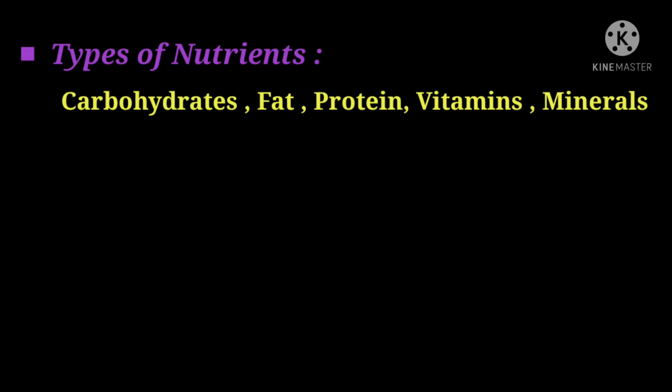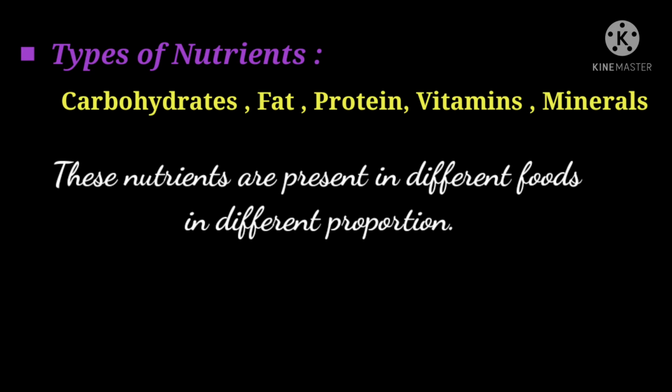At first, we will focus on nutrients. Then we will discuss the diet. So different food contains different types of nutrients in different proportions. Any type of food generally contains 5 different types of nutrients: carbohydrate, protein, fat, vitamin, mineral, etc. These 5 different nutrients are present in all types of food, but they are present in different proportions in different food.